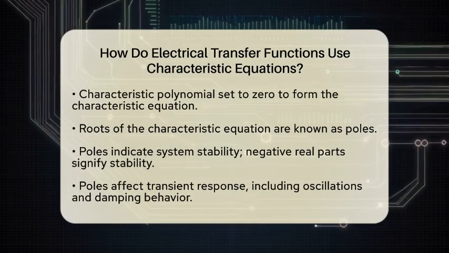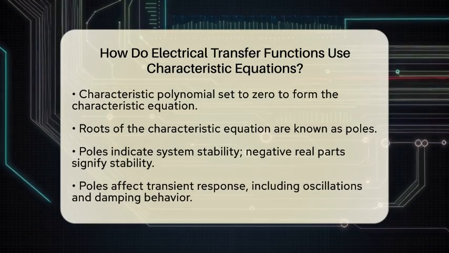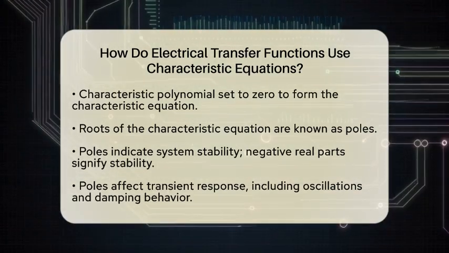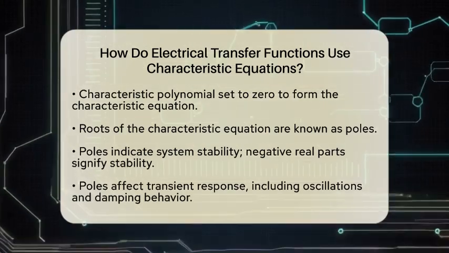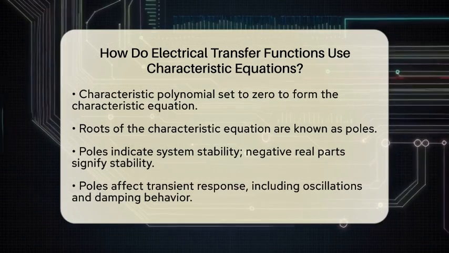Next, poles also influence the transient response of the system. They dictate how the output evolves over time, including aspects like oscillations and damping. This is crucial when designing systems that need to respond predictably to changes.